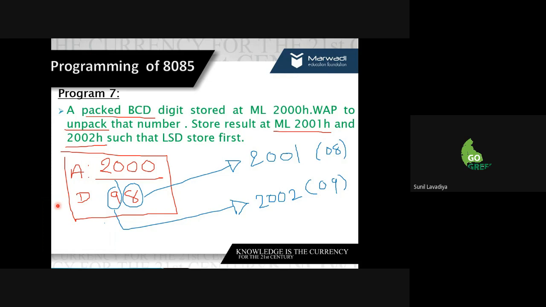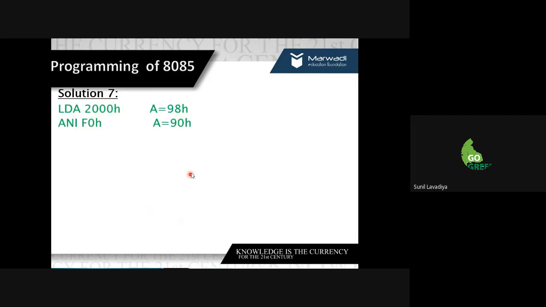We have to convert it to unpacked, which means separating both parts. Then we store one part, the last digit, at location 2001, and the other at location 2002. The first digit is 9, so you store 9 at 2002, not 90. You have to store 09, not 90. The solution is very easy.